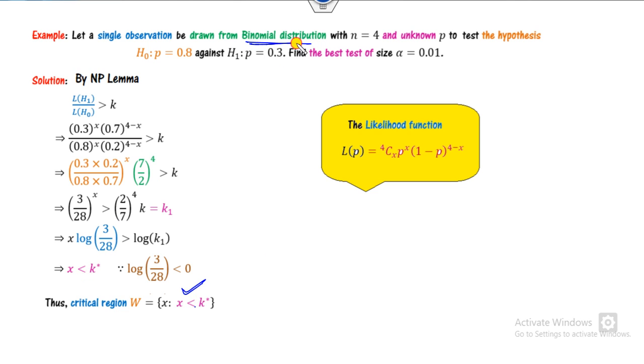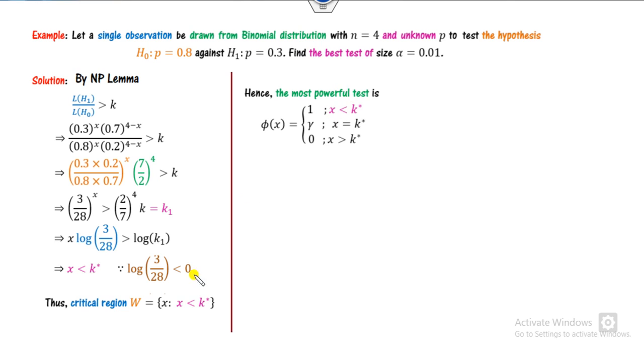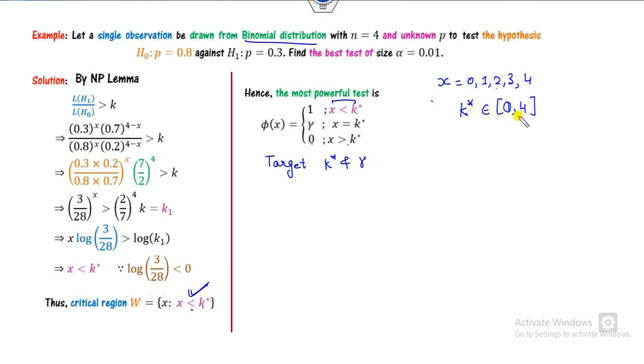Now since it is a discrete problem, we can define the most powerful test as: phi is 1 if x is less than k star, gamma if x is equal to k star, and 0 if x is greater than k star. So your target is to find the values of k star and gamma. Remember k star, what is the binomial domain? It is 0, 1, 2, 3 and 4. So k star lies between 0 and 4. But here k star can never be 0, because then x less than 0 cannot happen. So k star must be 1 to 4.